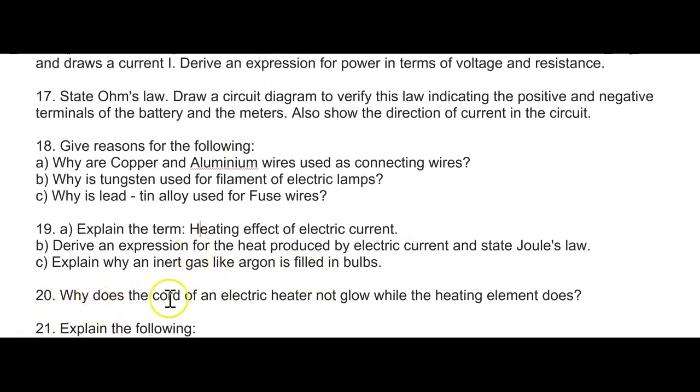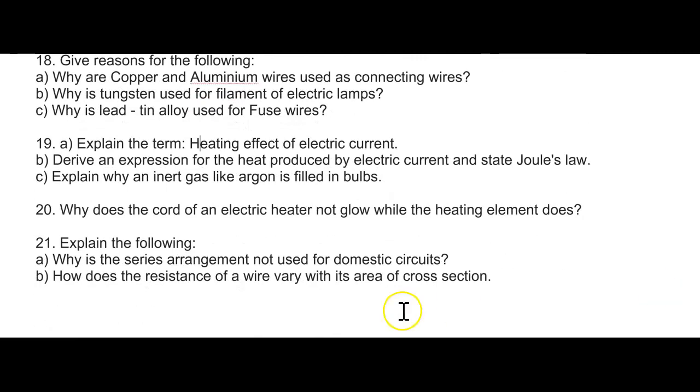Next, question number 20. Why does the cord of an electric heater not glow while the heating element does? Next, question number 21. Explain the following. Why is the series arrangement not used for domestic circuit? The same question has been repeated here, you can see in the other form. How does the resistance of a wire vary with its area of cross section? You have to give the reason for this.